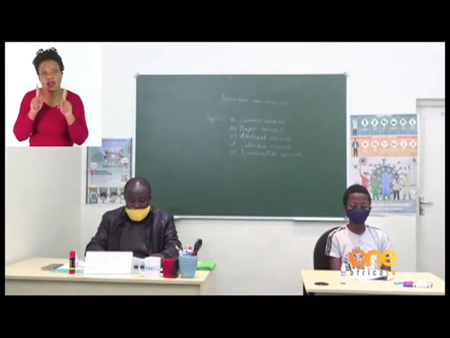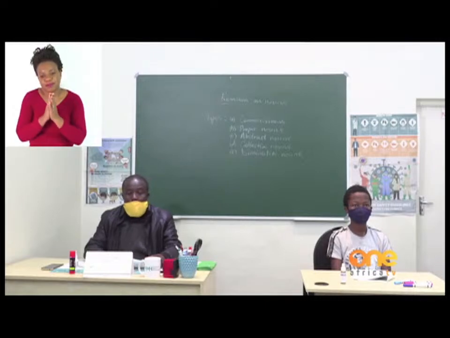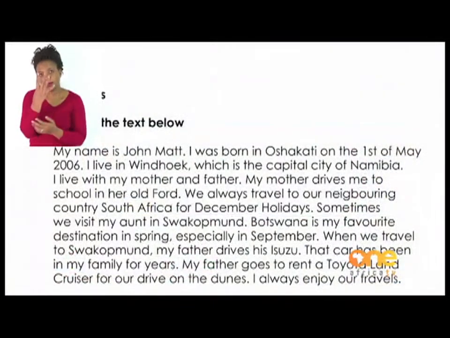All right, boys and girls, let us turn to page 4. This is where we are beginning our activities for the nouns. I will read the passage, and you should also follow through. Read the text below. My name is John Matt. I was born in Oshakati on the 1st of May, 2006. I live in Windhoek, which is the capital city of Namibia. I live with my mother and father.